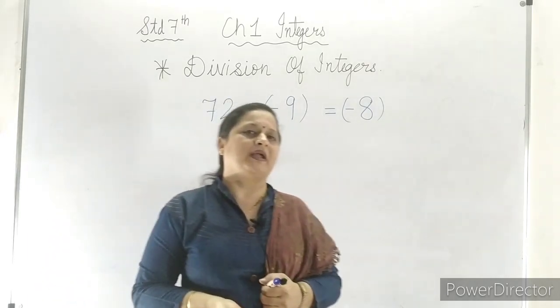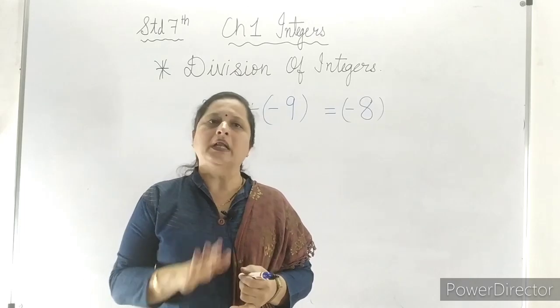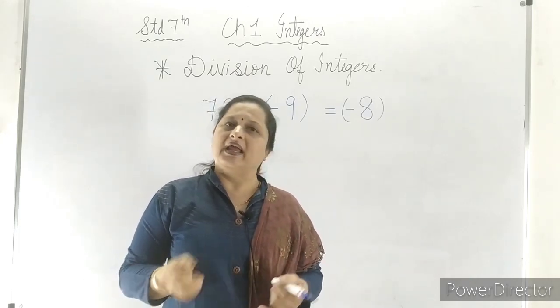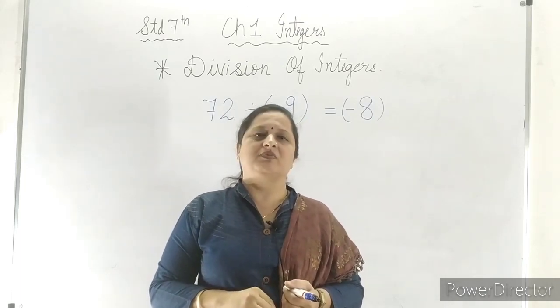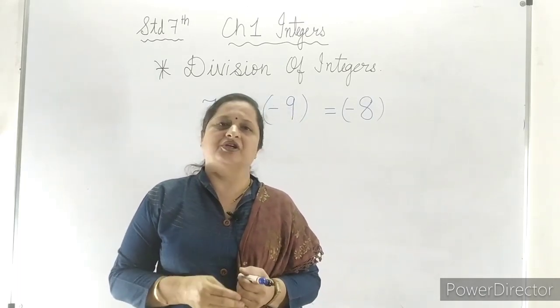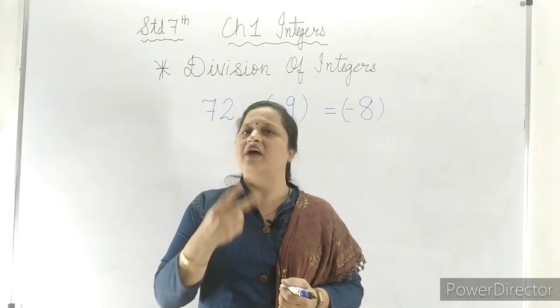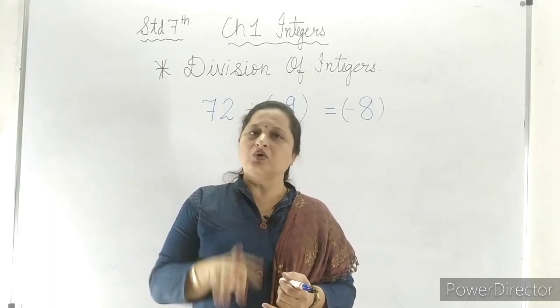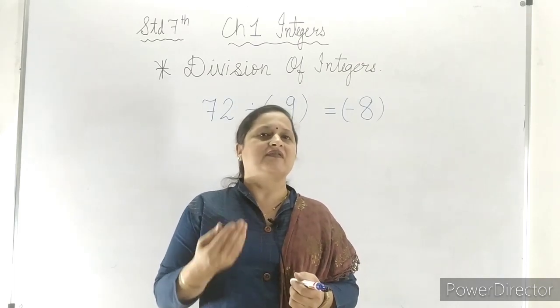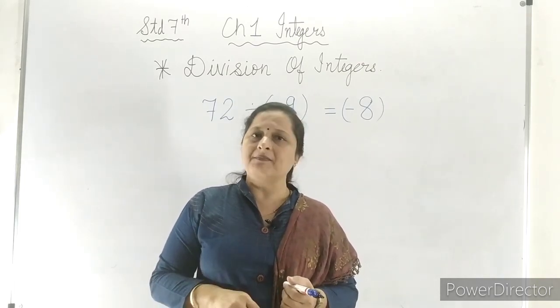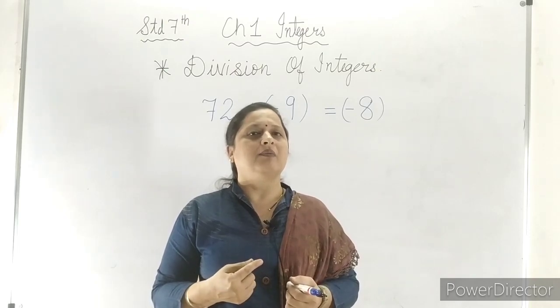As we have done in multiplication, when there is an odd number of negative numbers, we take minus, and when there is an even number of negative numbers, we take plus. Over here in division, we always have two numbers. Out of those two numbers, if both numbers are positive, the answer will be positive. If one number is negative, the answer will be negative.